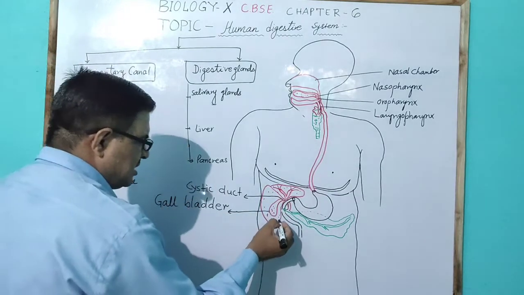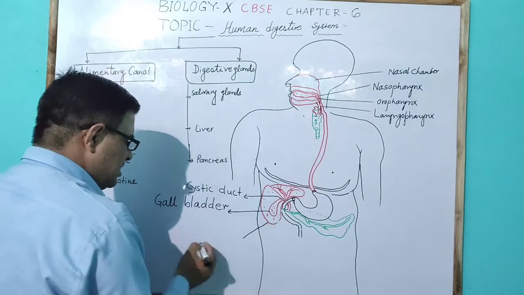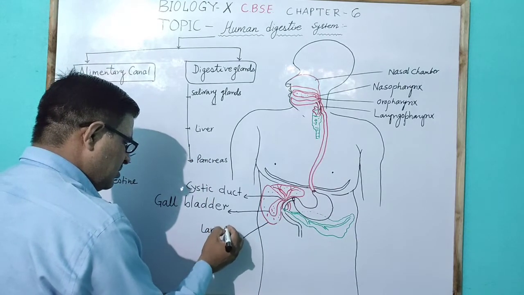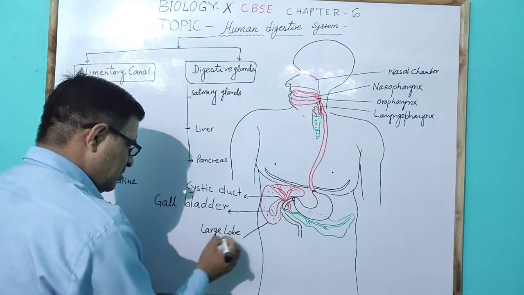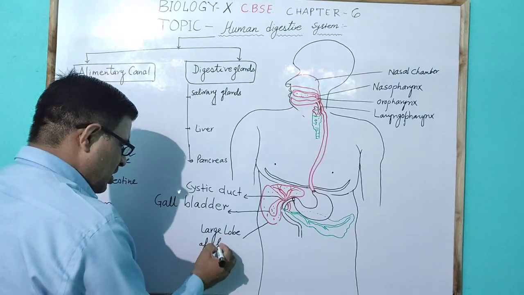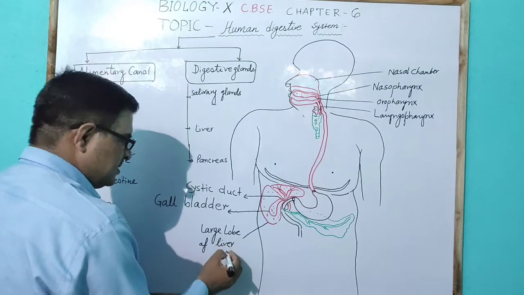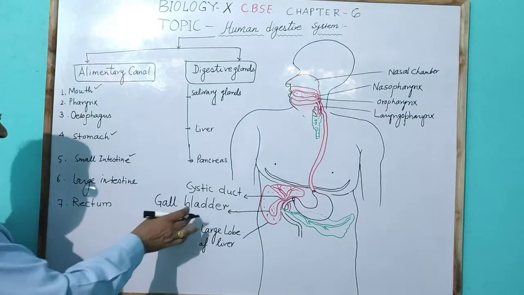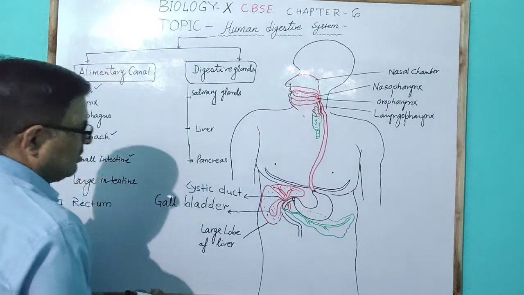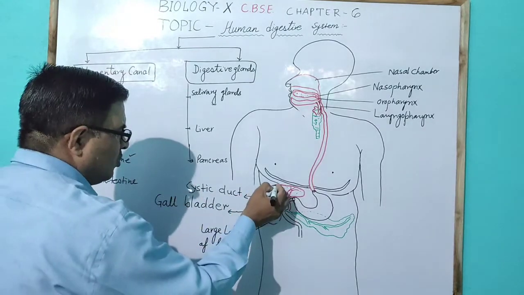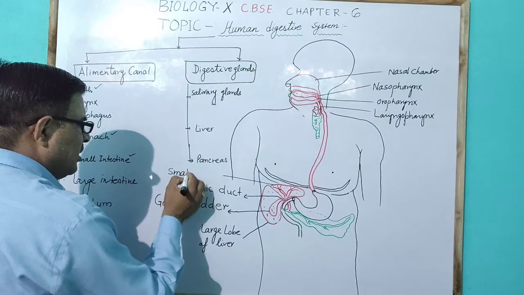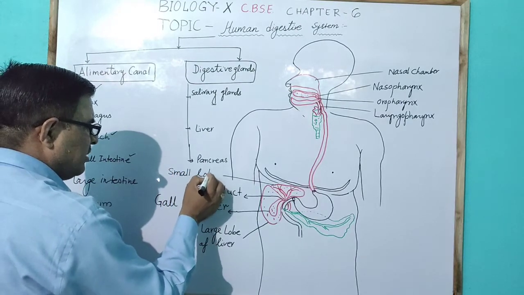This is the large lobe of the liver, present on the lower side, to which the gallbladder is attached, and the small lobe is present on the upper side.